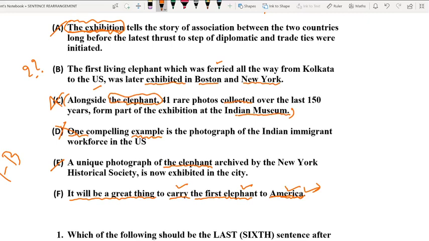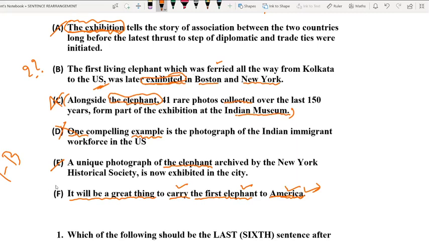The main focus of option B is the exhibition of the elephant which found its new place in the US. The main focus is exhibition. Please do remember, it was exhibited in Boston and New York. It may be the clue. Yes, so we got it now.